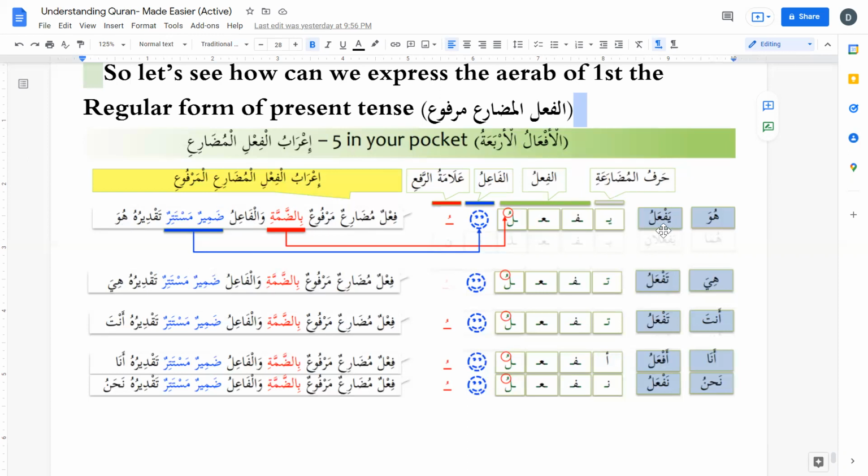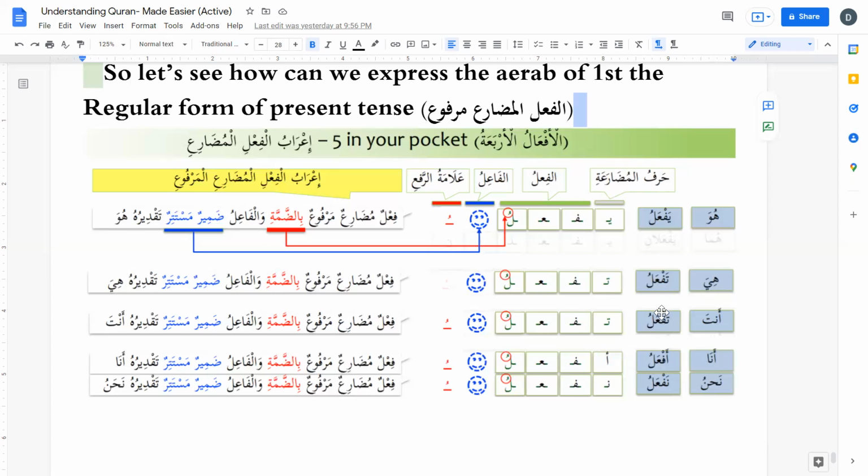And here, the same wording again. The hiya form, same wording: taf'alu. The hiya form is for the same root letters, fa'ala. Present tense is taf'alu, regular form, and taf'alu is fi'lun mudari'un marfu'un bid dhamma, fa'il mustatir taqdiruhu hiya.